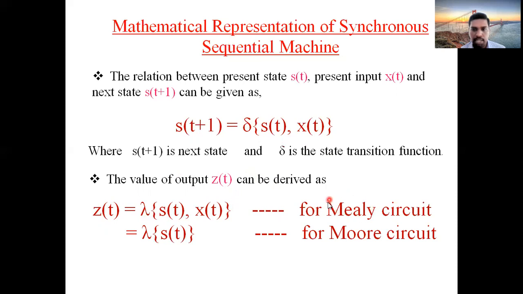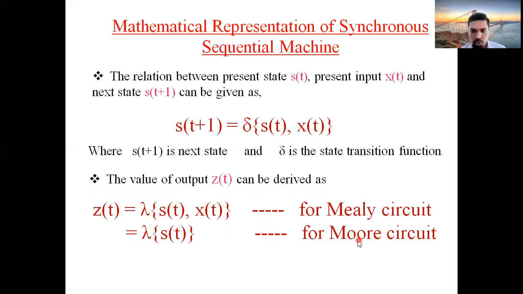Why? Because the output of a Mealy circuit depends on the present state of the flip-flop as well as the inputs. In the previous slide, we discussed that in the Mealy circuit, the output depends upon the present state of the flip-flop as well as the input. That's why Z of t equals lambda of S of t comma X of t.